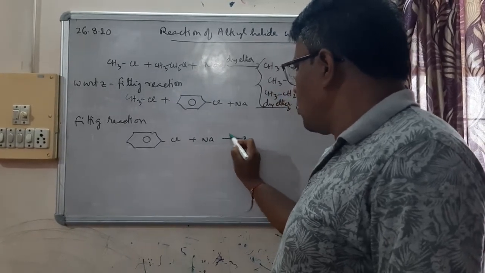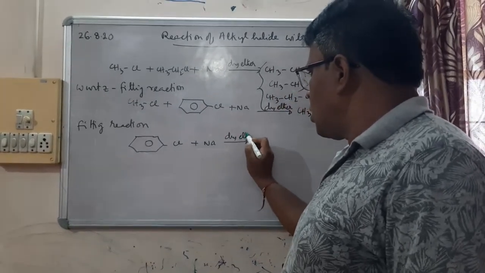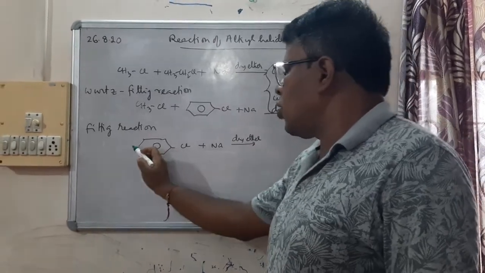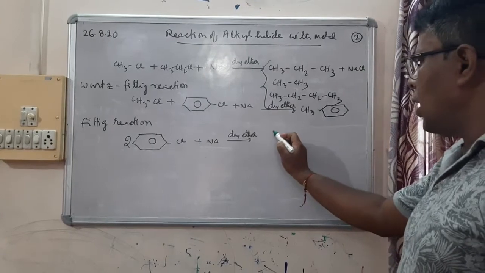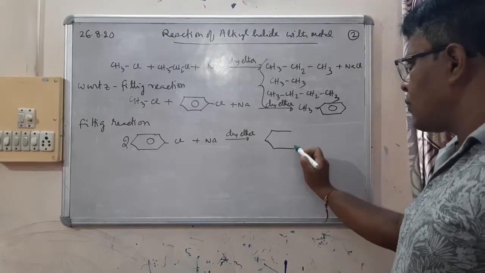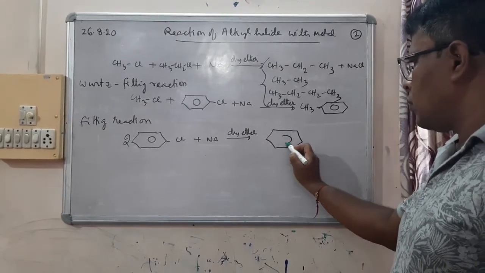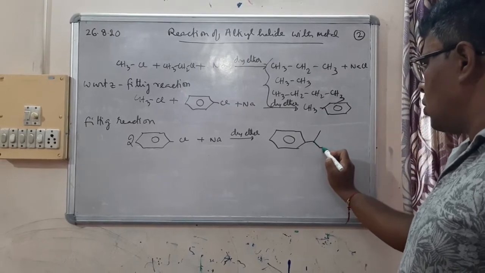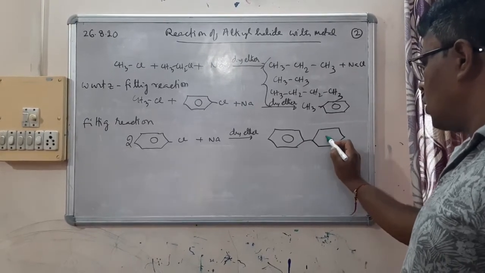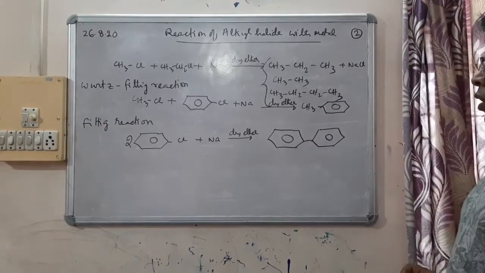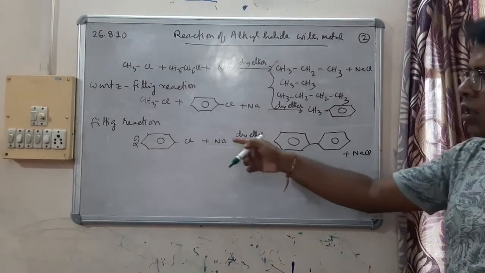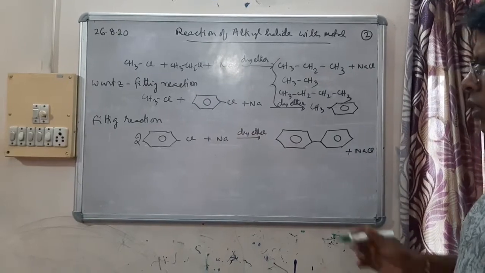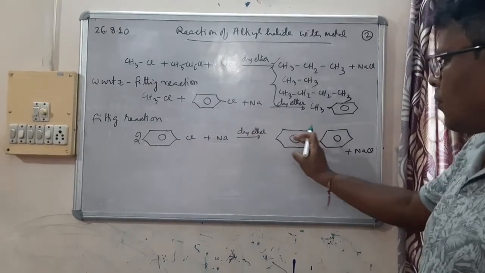So, the sodium, dry ether, of course 2 moles will be involved. Then, so this plus NaCl.